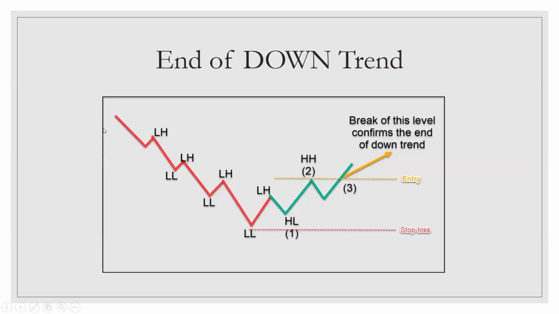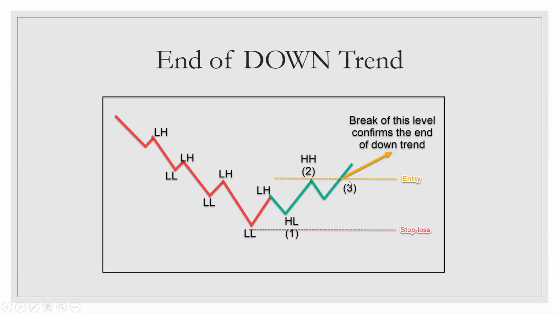So this script is in downtrend, isn't it? It is making lower lows and it is making lower highs. The first warning comes when the price makes first higher low instead of making a lower low. So as compared to this, this made a higher low, isn't it? So this is a first warning. And similarly, the second warning comes when the price makes a higher high. As compared to this high, this made a higher high, isn't it? So this is a second warning.